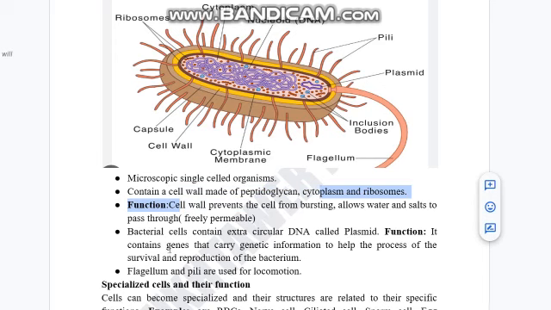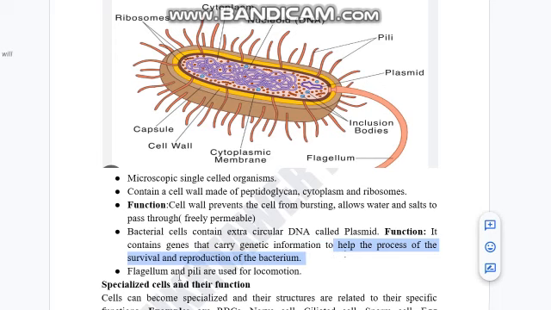Its function is to contain genes that carry genetic information. Who your father is, who your mother is, whose hair yours resembles, whose nose yours resembles, all of this is genetic information. Whose height you have taken after. So these are all sorts of genetic information to help the process of survival and reproduction of the bacterium.